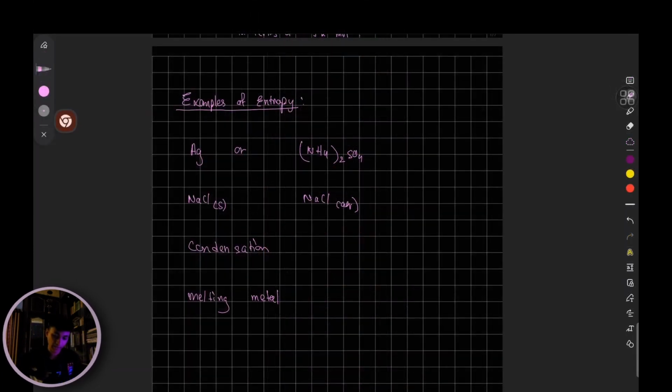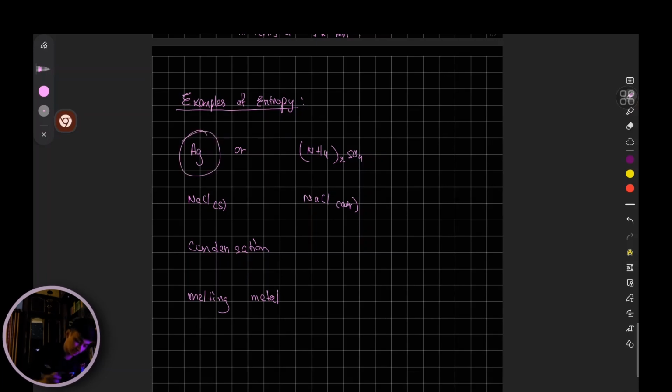So if you want to look at a few examples, let's say for silver and this compound ammonium sulfate, which one is supposed to have greater amount of entropy?